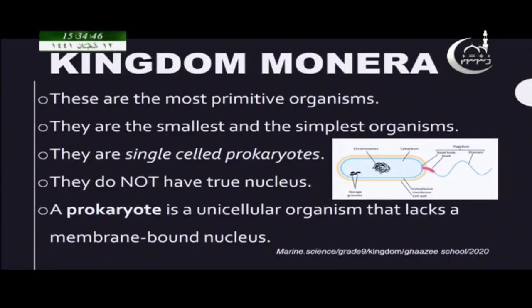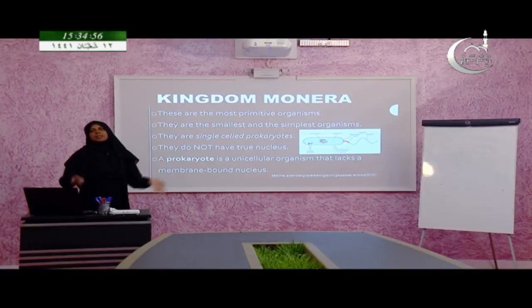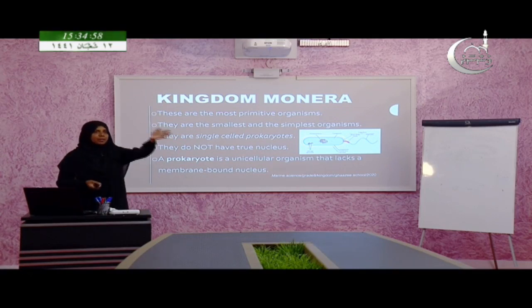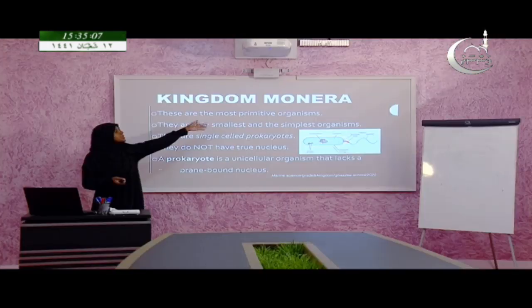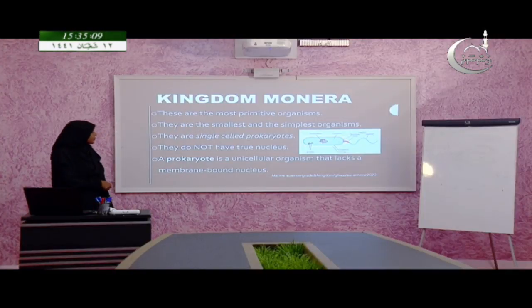These organisms are the most abundant in the whole world, even though you cannot see them, because bacteria are everywhere: in the air, in our body, around us, in the soil, in the water. So, they are the most abundant, but the most primitive organisms.